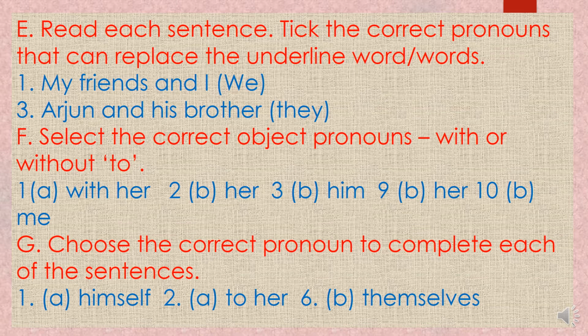Now see the exercise G, the last exercise of your chapter. You have to do all the exercises with pencil in your book only, and you have to write the definitions and draw that chart in your grammar notebook. Choose the correct pronoun to complete each of these sentences. First is, he wants to complete the job dash. So what will be the correct pronoun? Him or himself? The answer will be himself. He wants to complete the job himself.